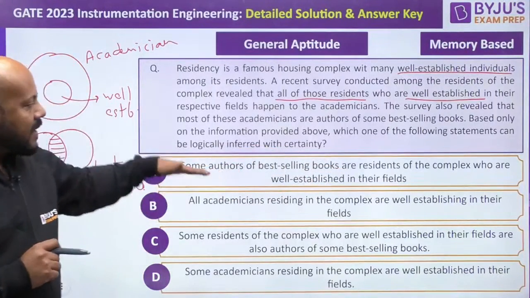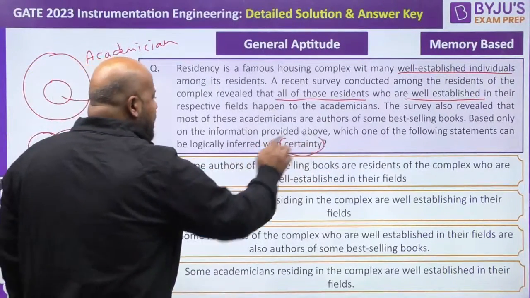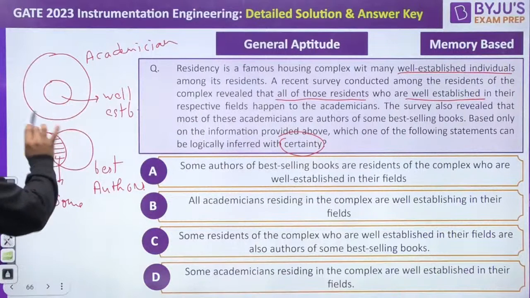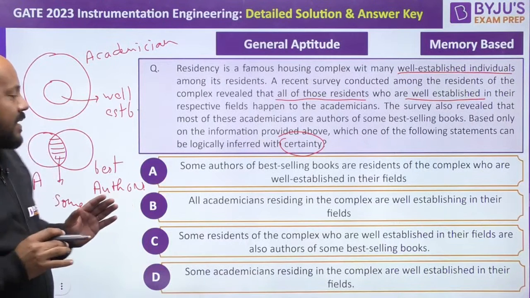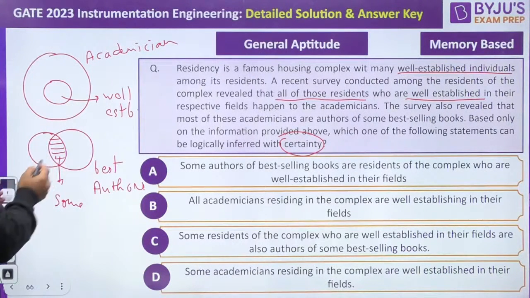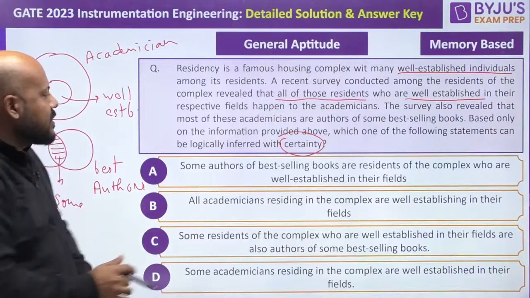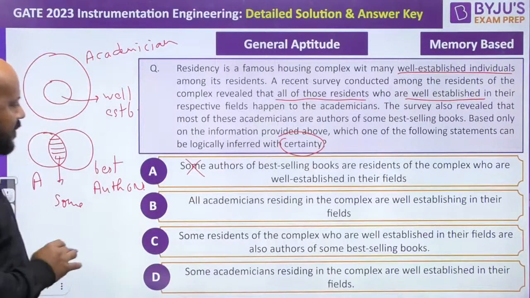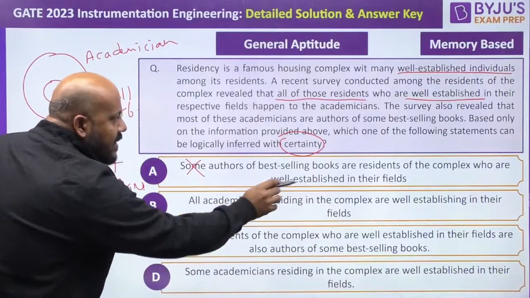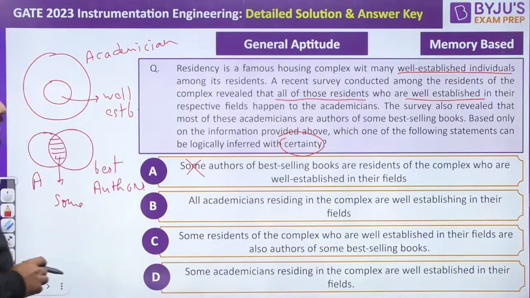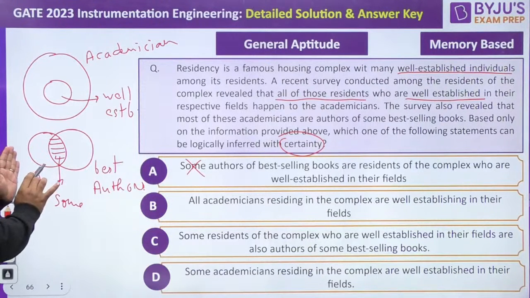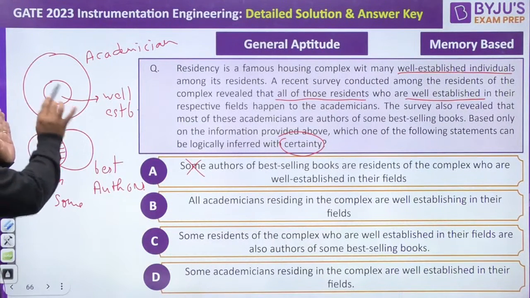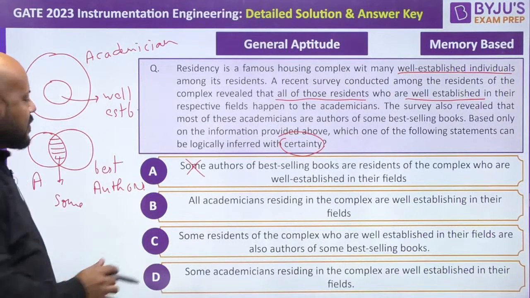Now this cannot be 100% correct with the certainty. Why? Because you see there are some people, academicians, who are not well established. And if they are not well established, they cannot be academicians. And if they cannot be academicians, they cannot be the best-selling book authors. So statement A is wrong. Statement B, all academicians residing in the complex are well established in their field. This is also wrong. Because all the academicians are not well established. Are you getting this? Only a part of them are well established. So this is also wrong.